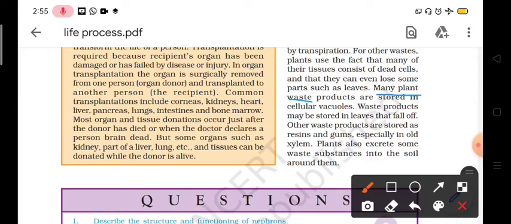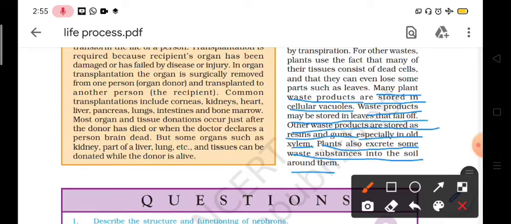Many plant waste products are stored in cellular vacuoles. Waste products may be stored in leaves that fall off. Other waste products are stored as resins and gums, especially in old xylem. Xylem is the place where resin and gums are formed or stored as a waste product. Plants also excrete some waste substances into the soil around them. So these are the strategies for excretion of waste material by plants.